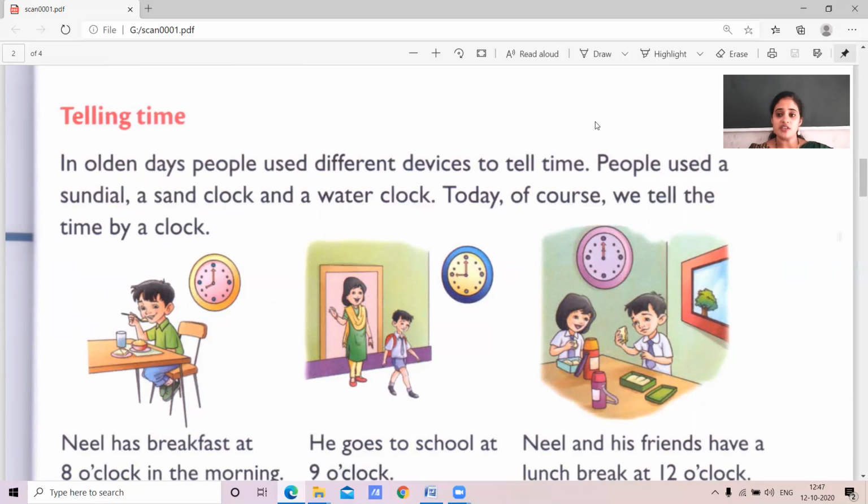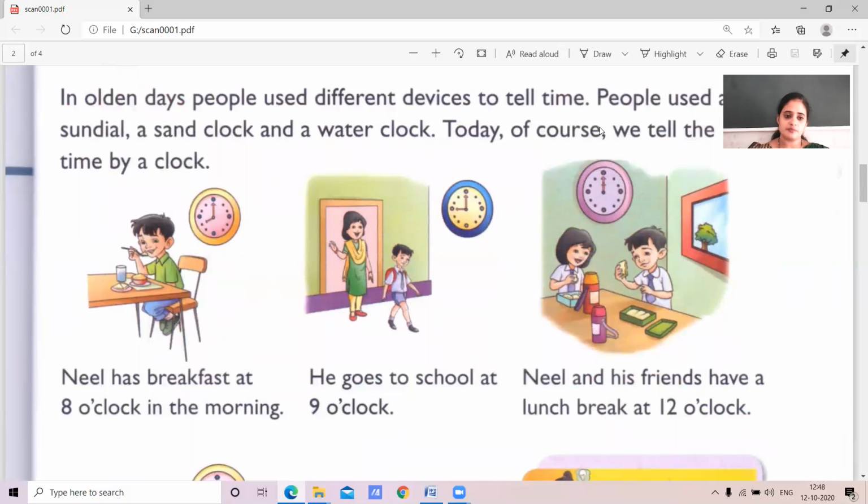But today, we are telling the time with the help of a clock. Yes, children. Now we have a modern instrument, that is the clock. With the help of the clock, we are going to tell the time. The time has hours, minutes, and even seconds. We are telling it perfectly with the help of the clock. Is it? Yes. Look at the pictures.